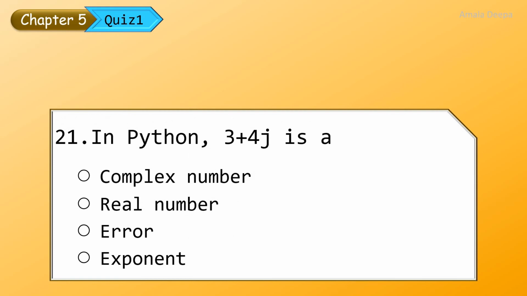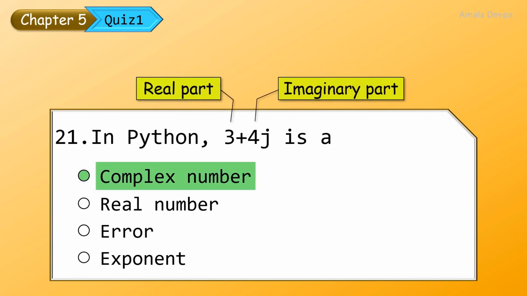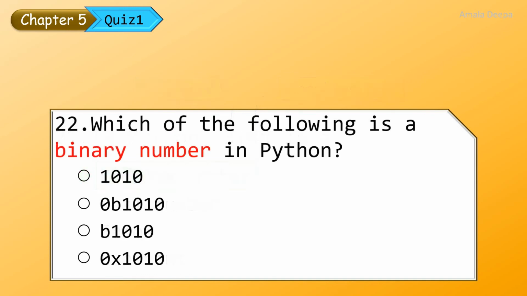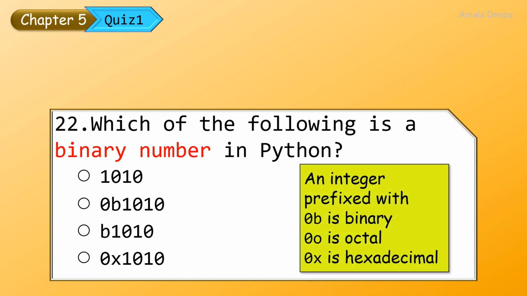In Python, 3 plus 4j is a complex number. A complex number has 2 parts, a real part and an imaginary part. And in Python, the letter j is used to denote the imaginary part. Which of the following is a binary number in Python? An integer prefixed with 0b is binary, 0o is octal, 0x is hexadecimal. So you should select the second option, because 1010 is prefixed with 0b.